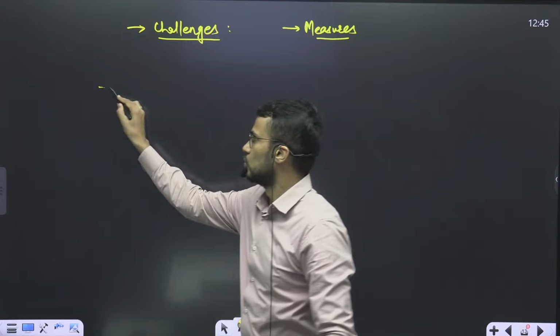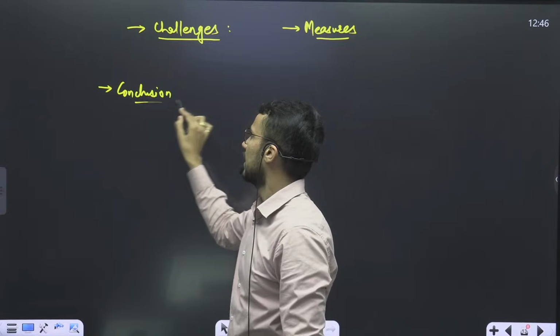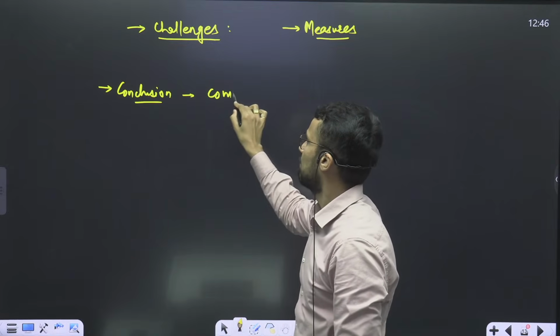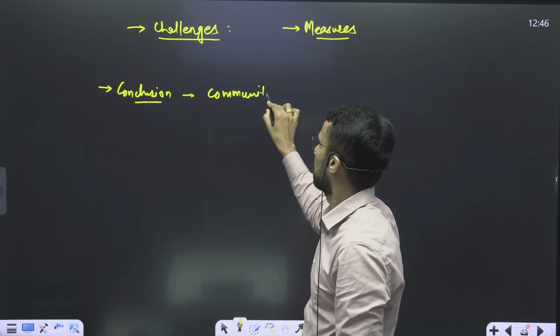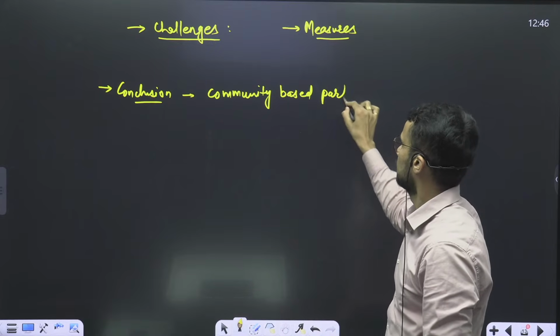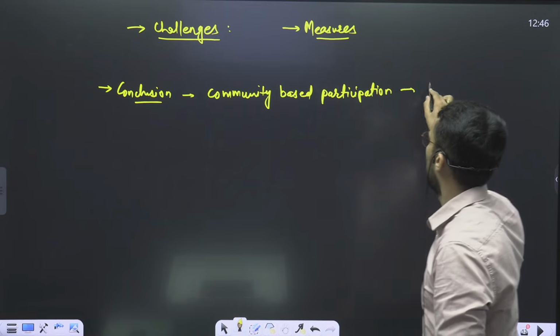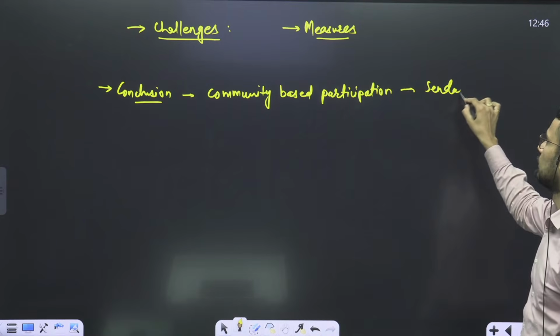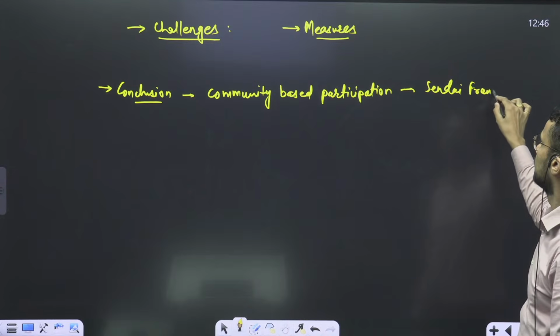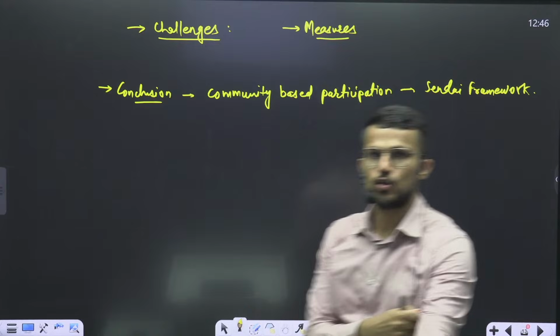Lastly, conclusion. In conclusion, we can highlight that community based participation is one of the important focus areas of the Sendai framework.